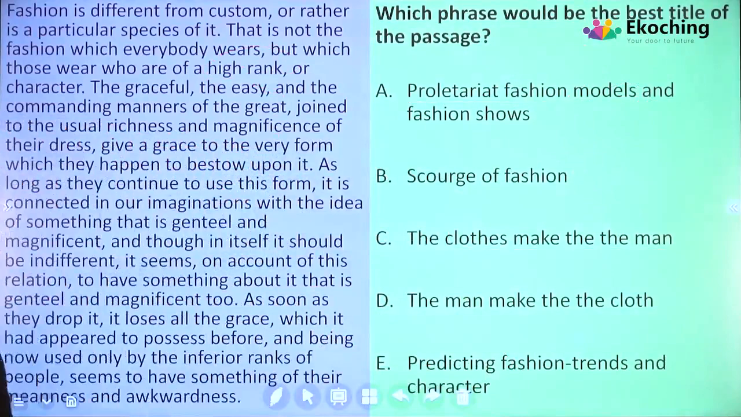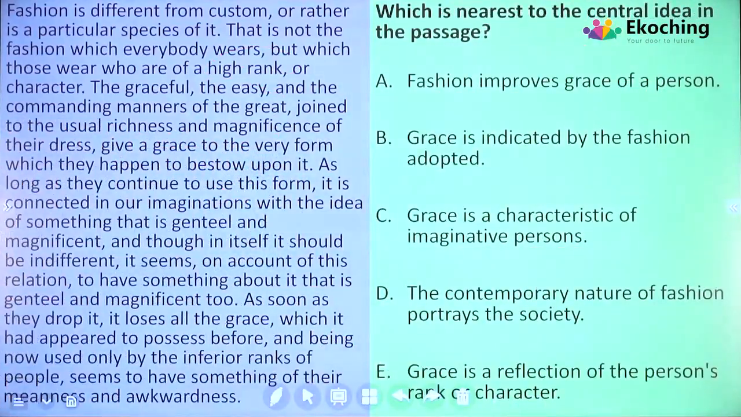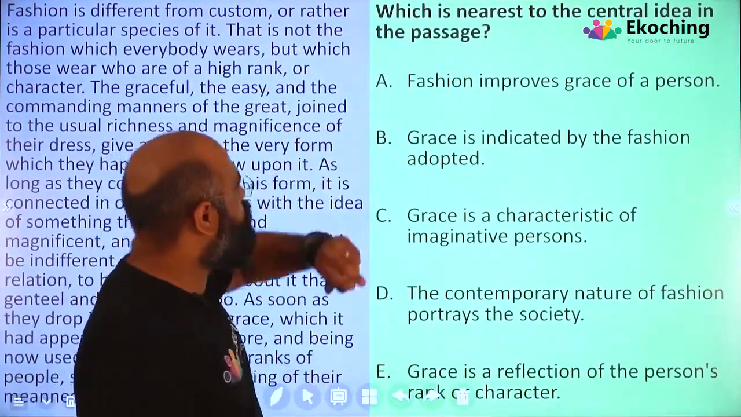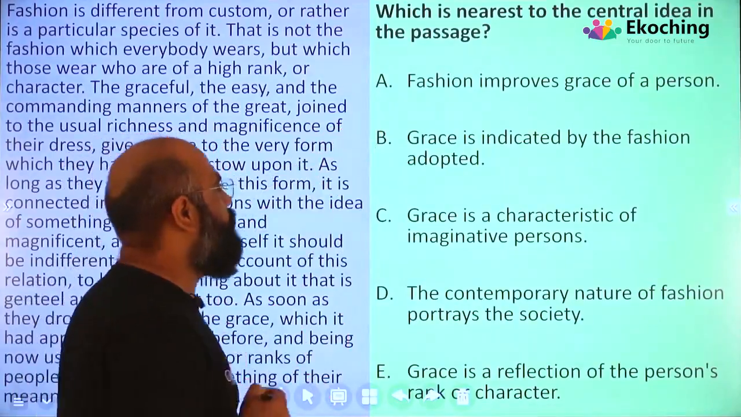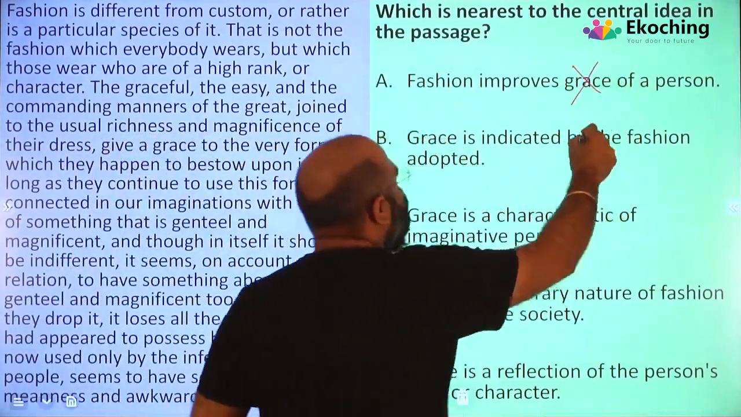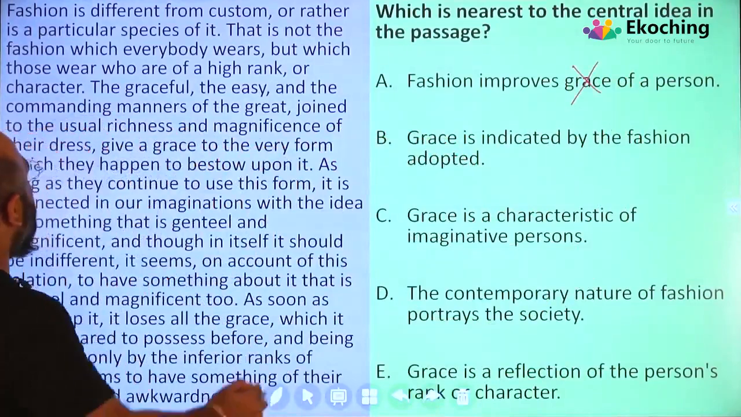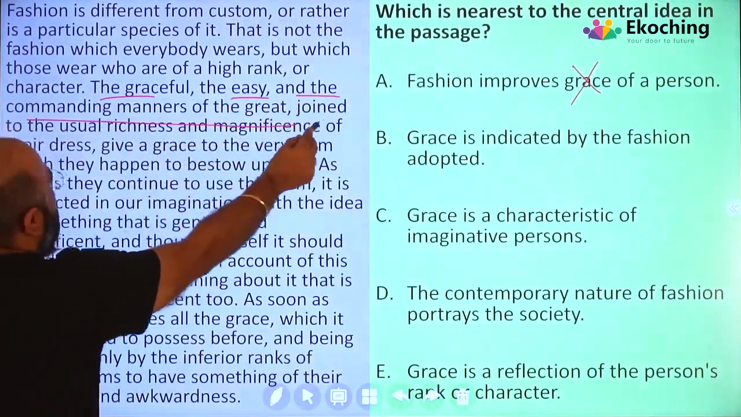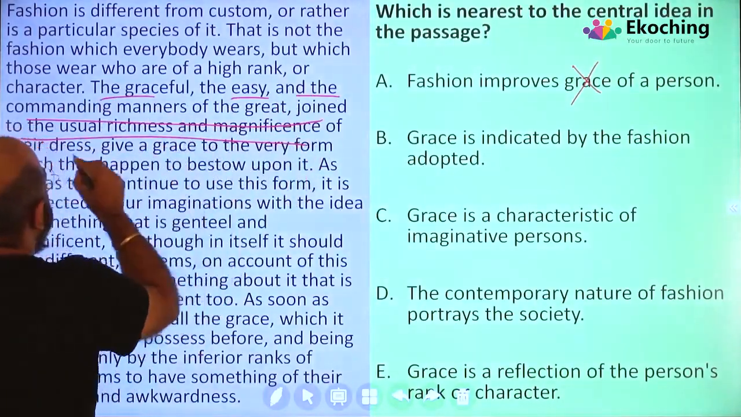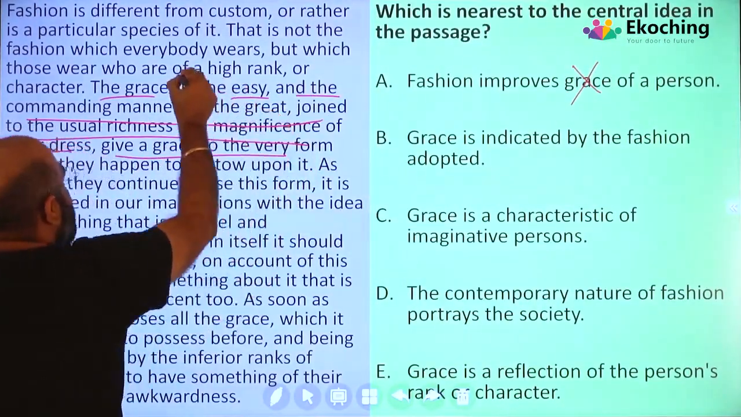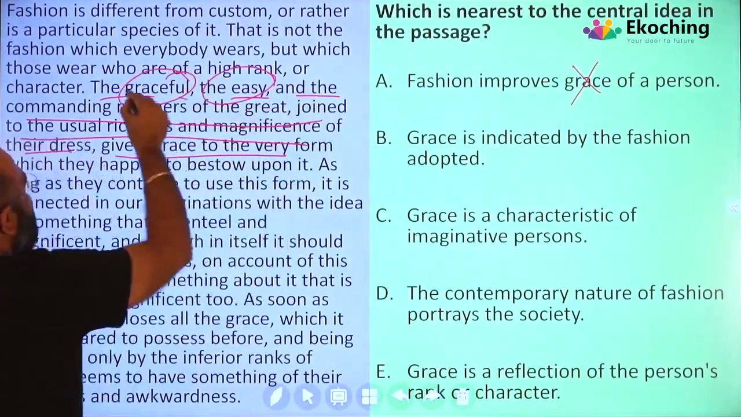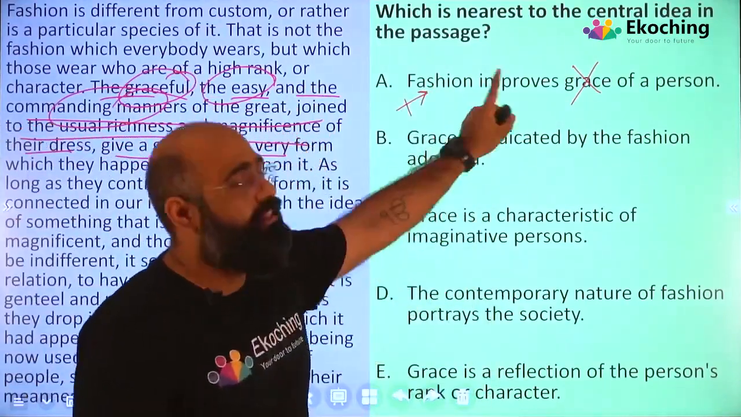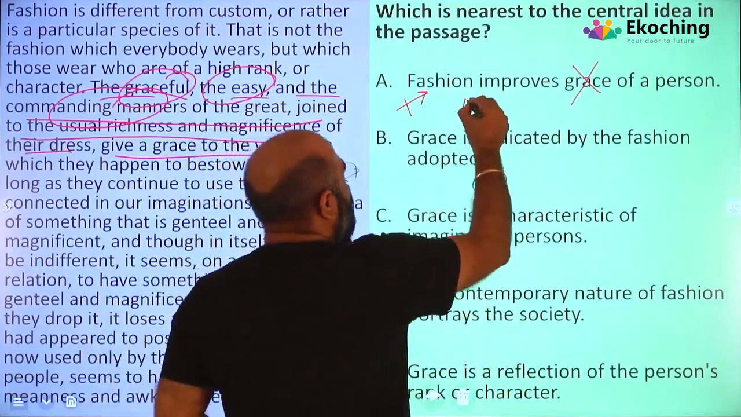The next question is, which is nearest to the central idea in the passage? Which is the nearest to the central idea of the passage? Let's go. Fashion improves the grace of the person. What did he say here? The graceful, the easy, and the commanding manners of the great, joined to the richness and magnificence of their dress, give a grace. So their gracefulness, their easiness, their commandingness, when these three get added with fashion, then there is grace. Again a narrow option.